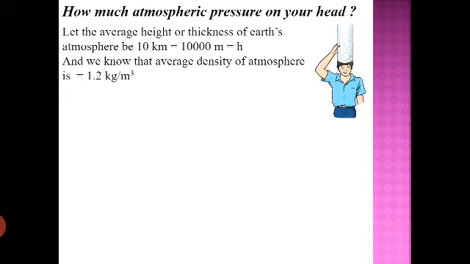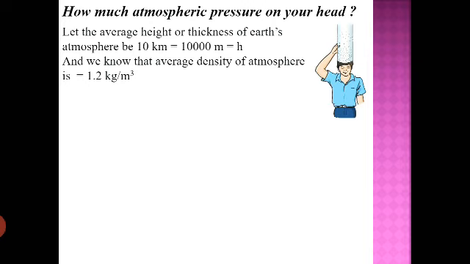Let's take the average height of the atmosphere above your head as 10 kilometers. The atmosphere height is more than this, but within 10 to 12 kilometers the density is quite good, so we are taking that much only. That is converted into meters: 10,000 meters height above your head.